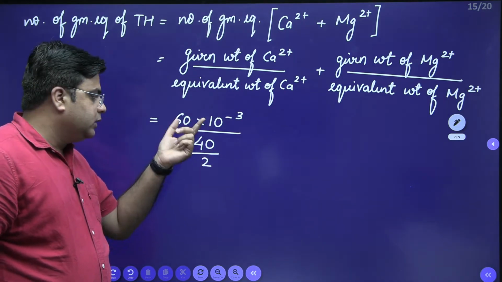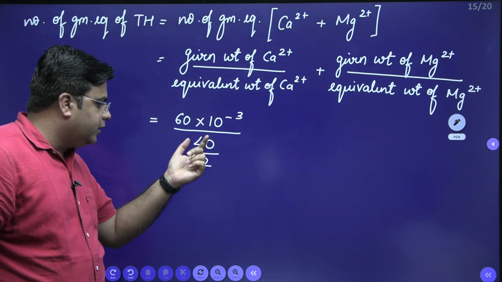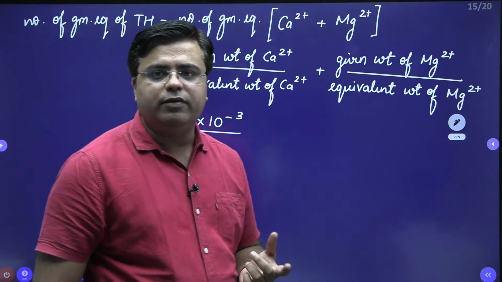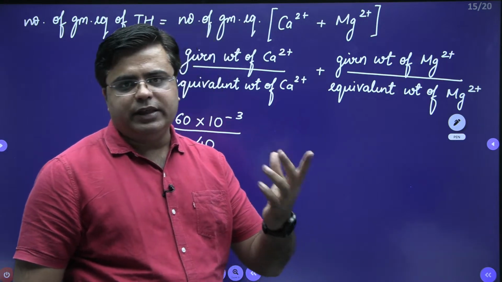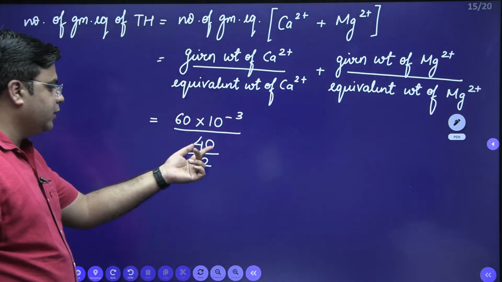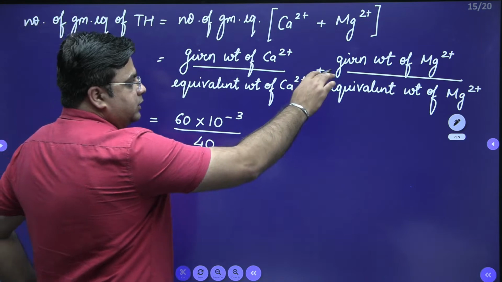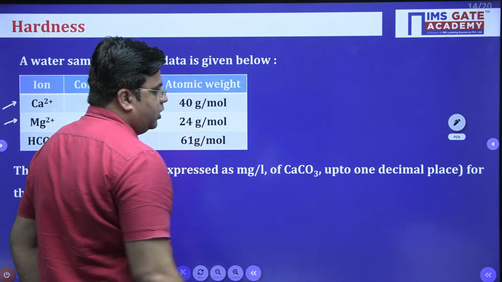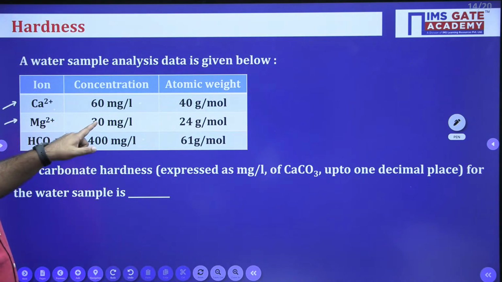Equivalent weight is atomic weight or molecular weight divided by the valency. If it's a molecule, it will be molecular weight. If it's an atom, it will be the atomic weight. Calcium is an atom, therefore atomic weight. Similarly, the number of gram equivalents of magnesium ion is equal to the given weight of magnesium ion, which is 30.